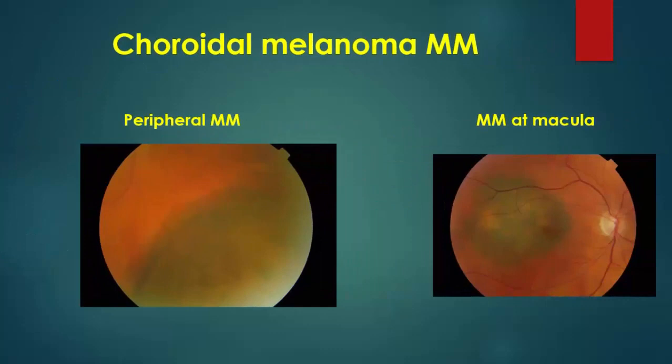Choroidal melanoma may be peripheral, like this photo, and be a subretinal lesion, or be at the macula, and here it is below the macula and subretinal in nature.